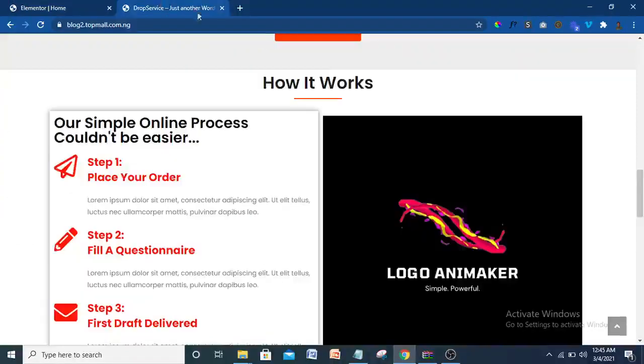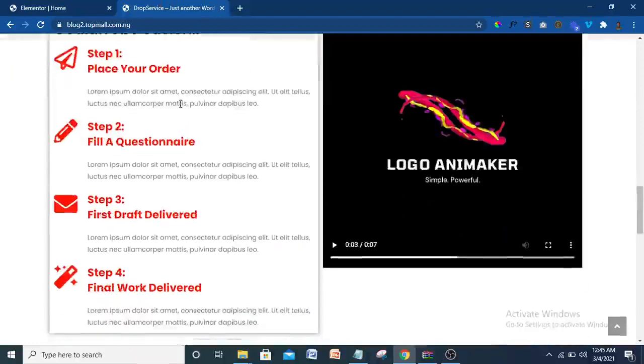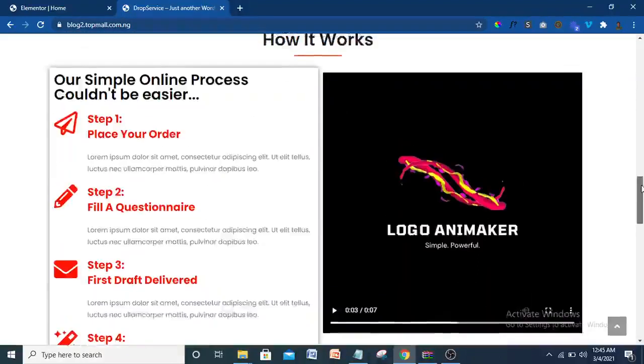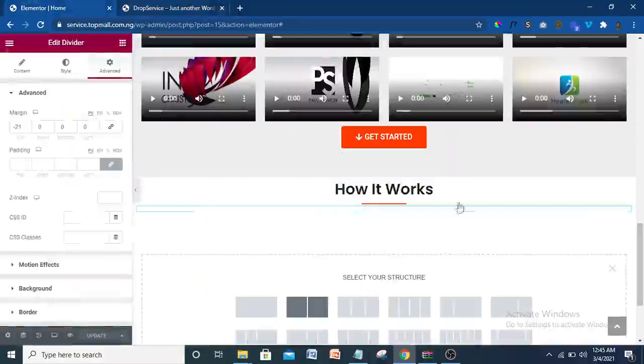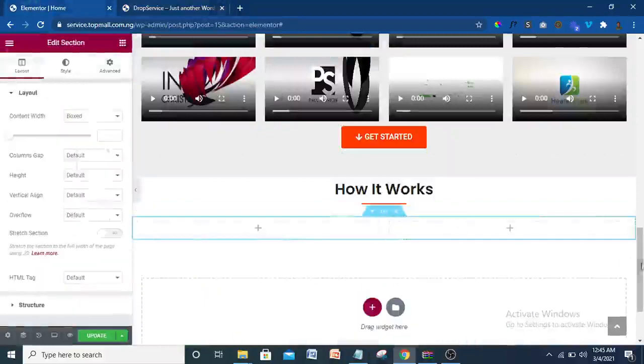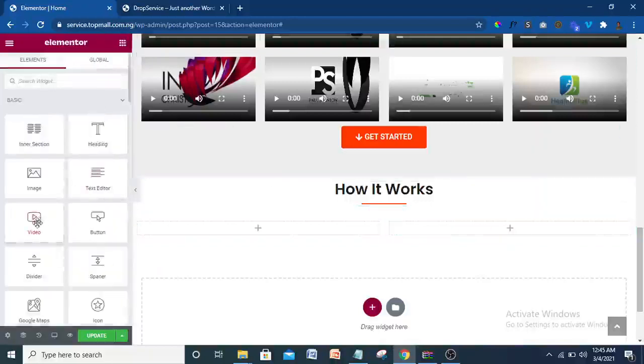So the next thing I have here is this. I have a logo here, and I also have this. To do this is very easy. Now the first thing I'm going to do is put in 2 columns. I'm going to click on this plus here, put 2 columns there. All right, after the 2 columns, I'm going to put a video. So I'm just going to click the nine-dot icon here, drag video, put it there.